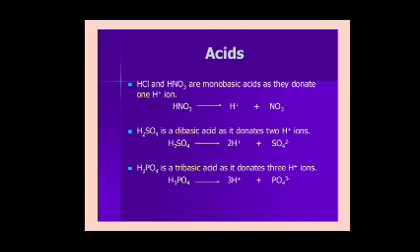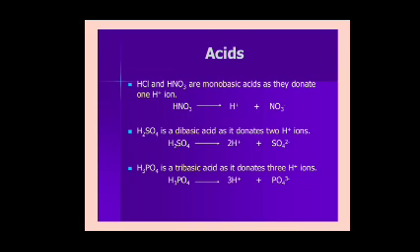H2SO4 is a dibasic acid as it donates 2 H plus ions. H2SO4 gives 2H plus and SO4 2 minus. H3PO4 is a tribasic acid as it donates 3 H plus ions. H3PO4 gives 3H plus and PO4 3 minus.